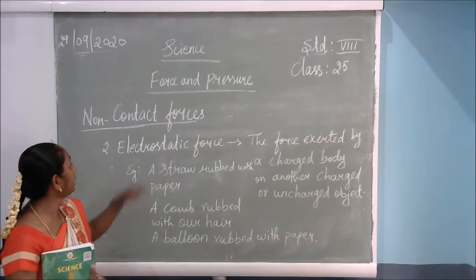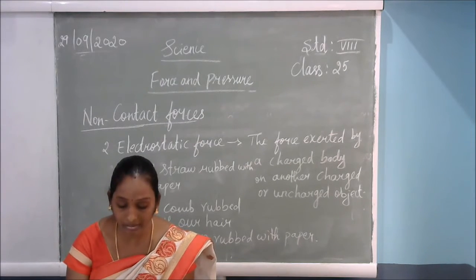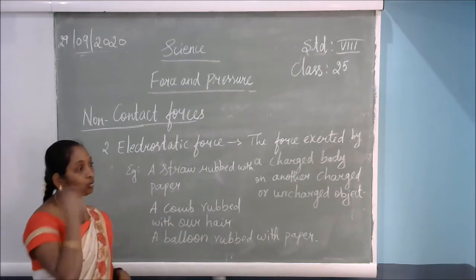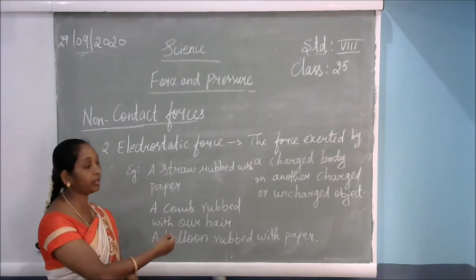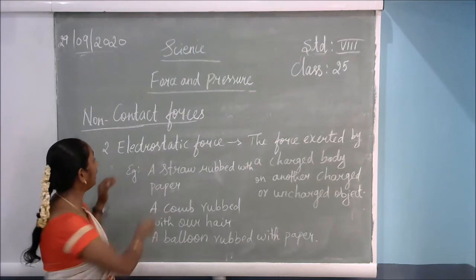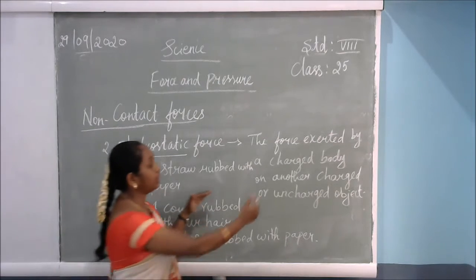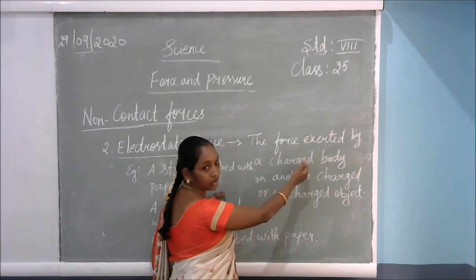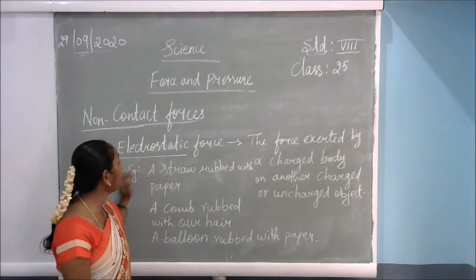Second, electrostatic force. What is meant by electrostatic force? In our regular life also we can see it when we comb our hair. That comb, if it is kept near any objects or paper, will attract them. So here what will happen? Electrostatic means the electrons will be transferred from one charged object to another charged or uncharged object. So here what happened?